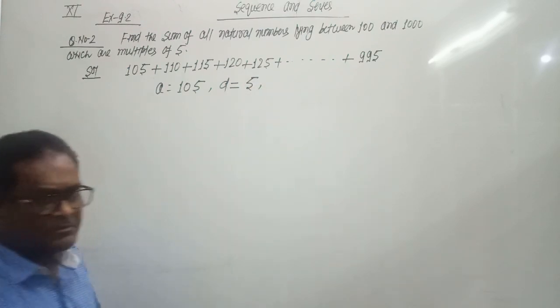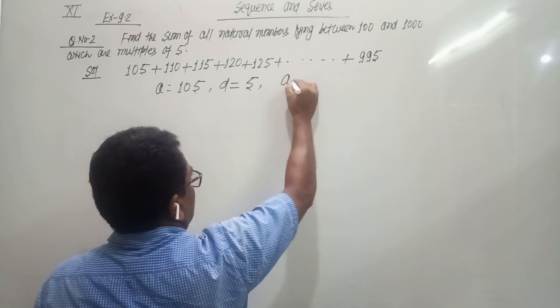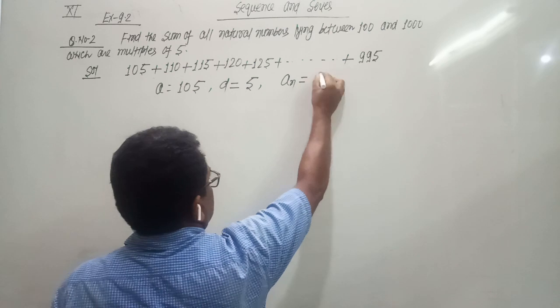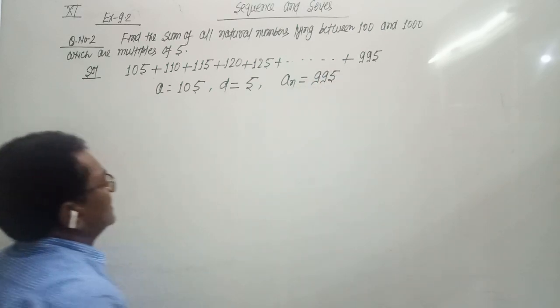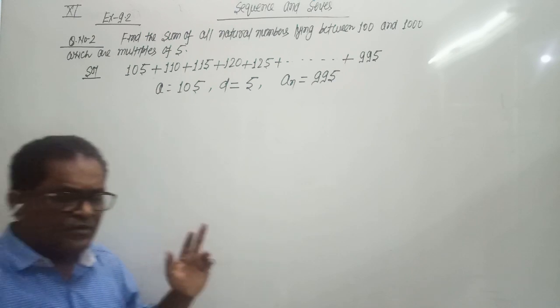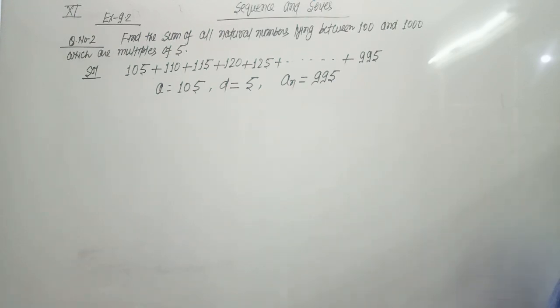And the last term, AN, is 995. Then we have to find the value of N, the total number of terms.